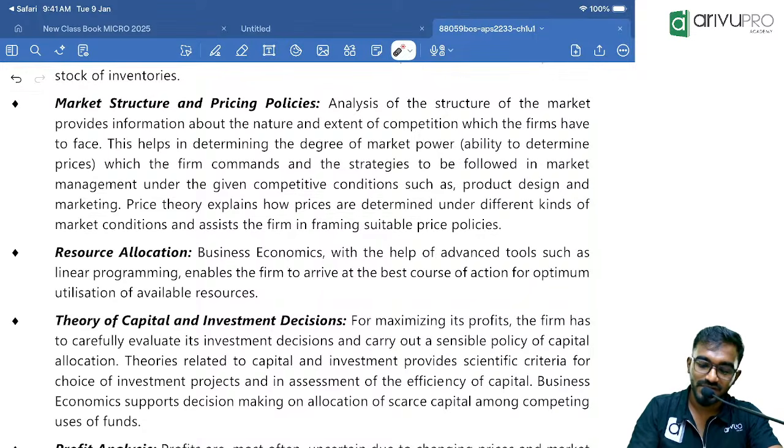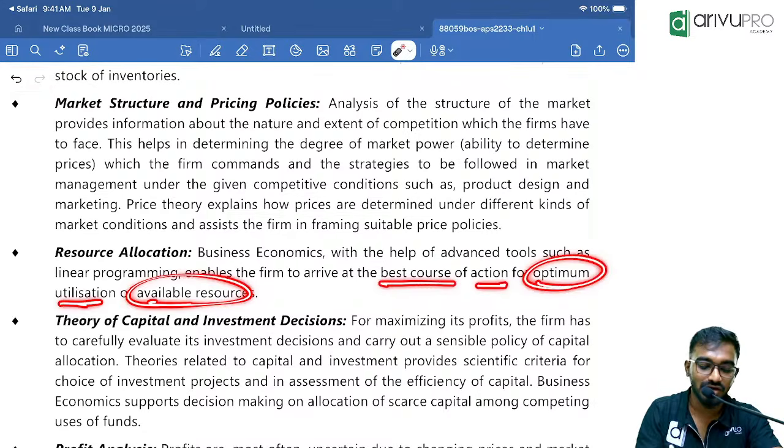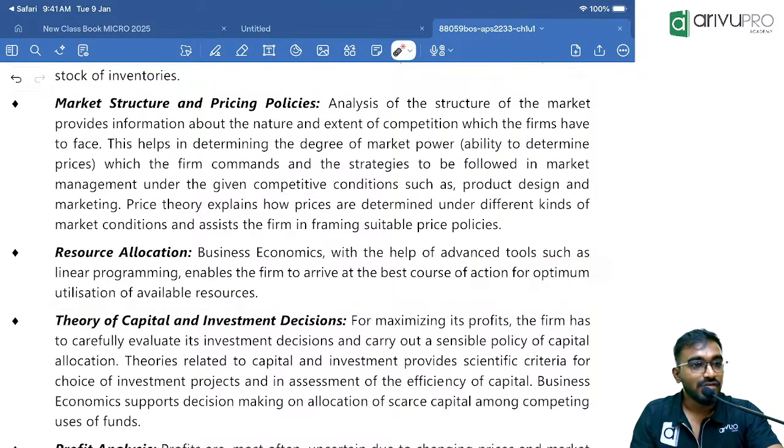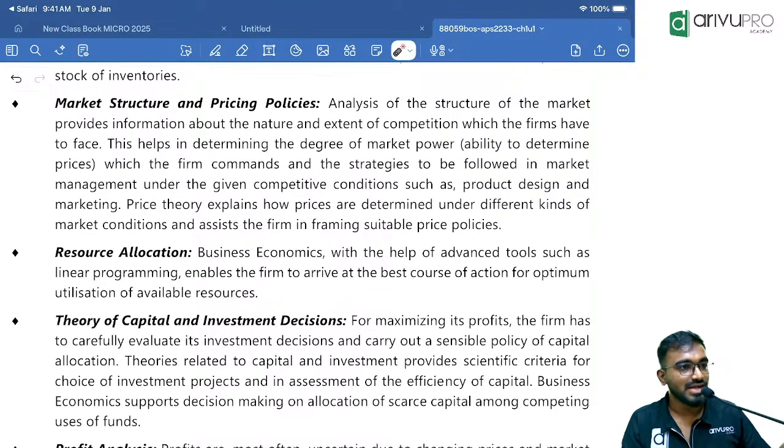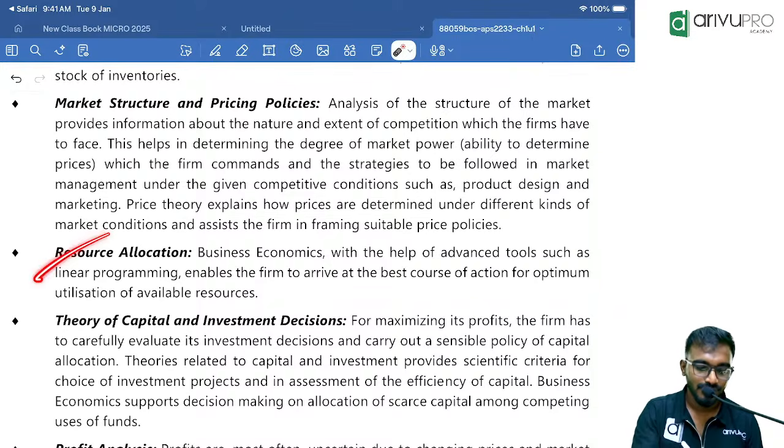See, business economics will help. Advanced tools such as linear programming enable firms to arrive at the best course of action for optimizing the utilization of resources. We should always optimize it. Neither should we underutilize nor overexploit. There is something called sustainable development practices, which we try to follow.